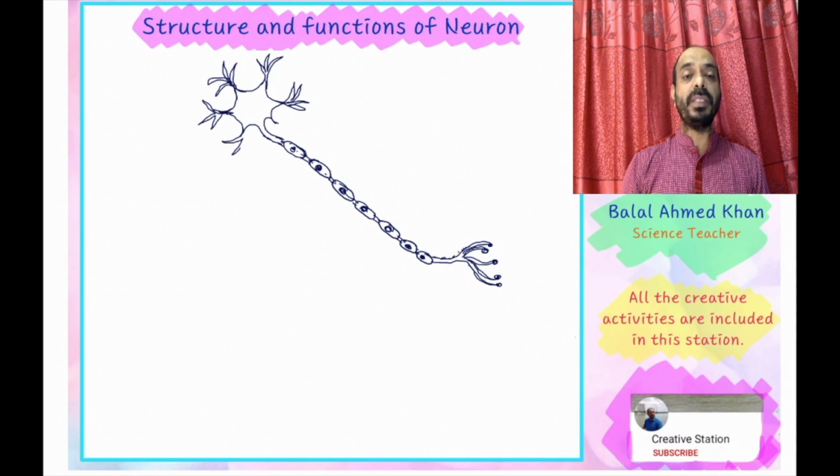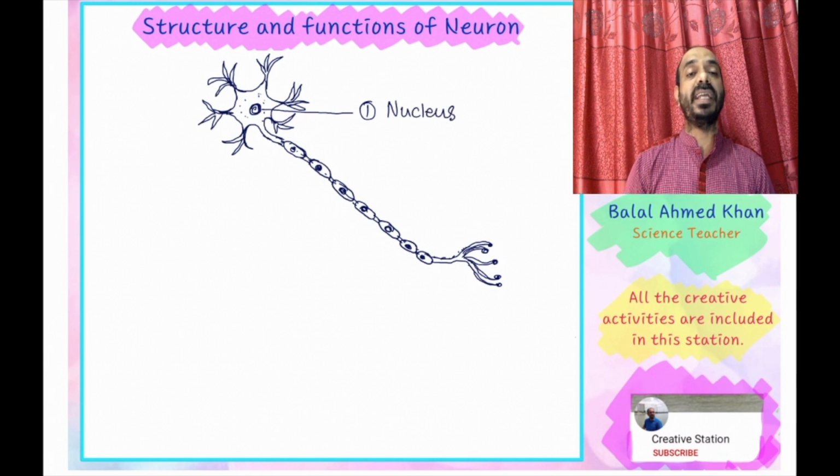With the help of this extended part, all the stimulus or stimulating activities occur, and at the center of the cell body is the nucleus. The nucleus controls all the activities of this cell body, and the extended part receives all the stimulation or sensory activities of the cell. Now I am trying to label the different parts of this neuron or nerve cell.